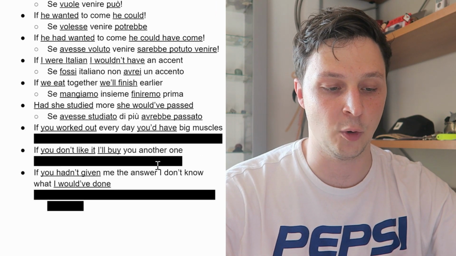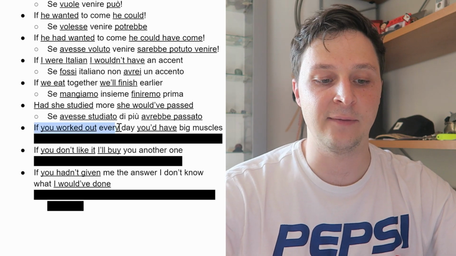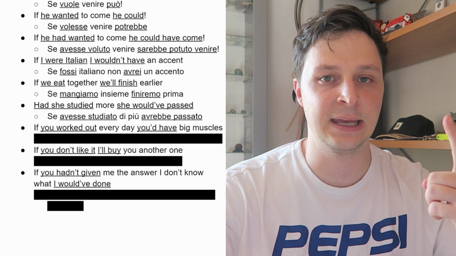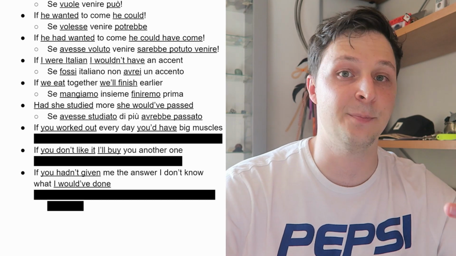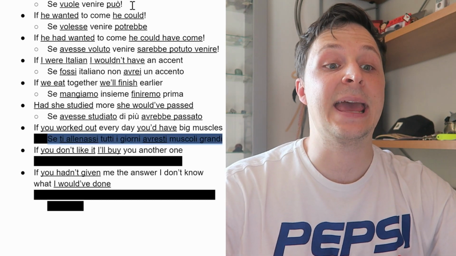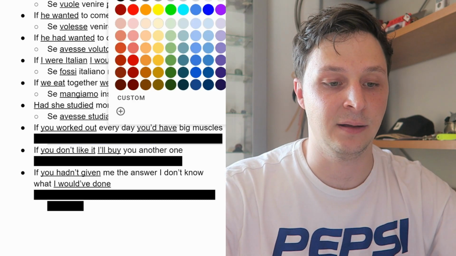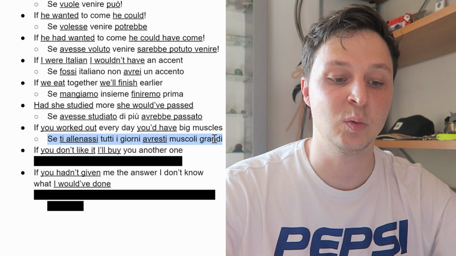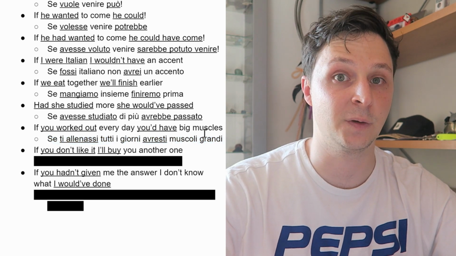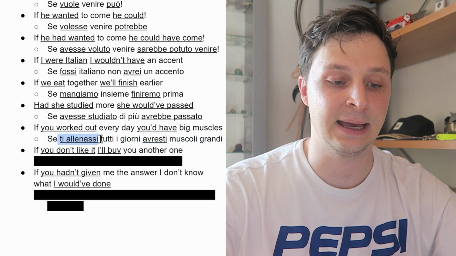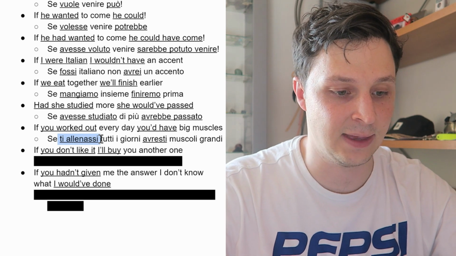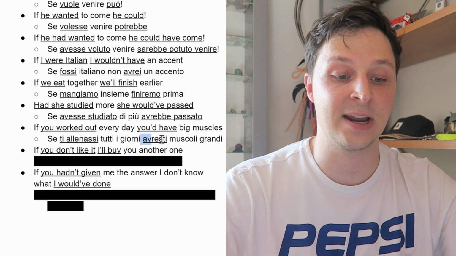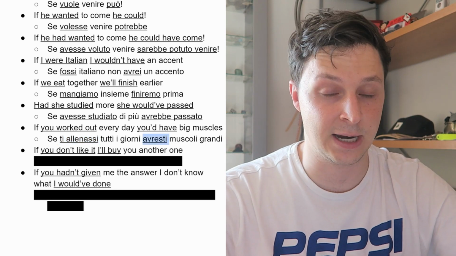Let's do 3 more. If you worked out every day, you'd have big muscles. What is that? Is it the reality? Is it a possibility? Or is it impossibility? So this one is a possibility, the second style. And the answer is going to be, se ti allenassi tutti i giorni, avresti muscoli grandi. So se ti allenassi, the verb's allenarsi, and then in the congiuntivo imperfetto, ti allenassi. Tutti i giorni avresti, you would have muscoli grandi.